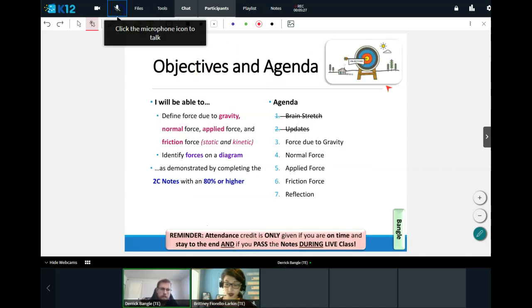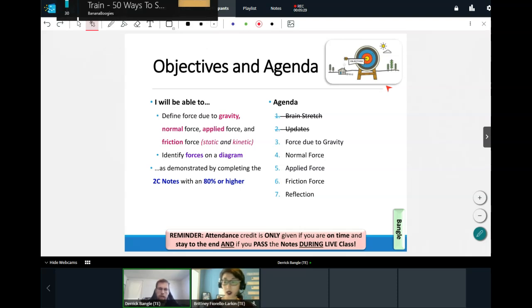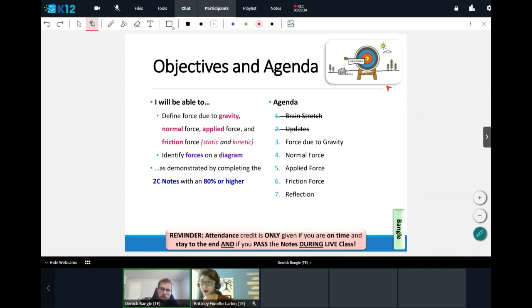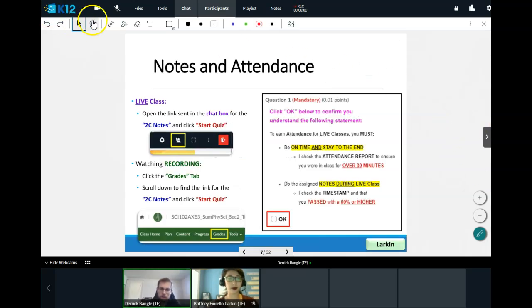So today we are going to be going over a lot of definitions, but that's okay. We'll take it one step at a time. We're going to be able to define stuff like gravity, something called normal force, applied force, and the friction force that will involve something called static and kinetic. We're going to identify forces on a diagram, showing which direction they're pulling or pushing and how they interact. So let's get started.